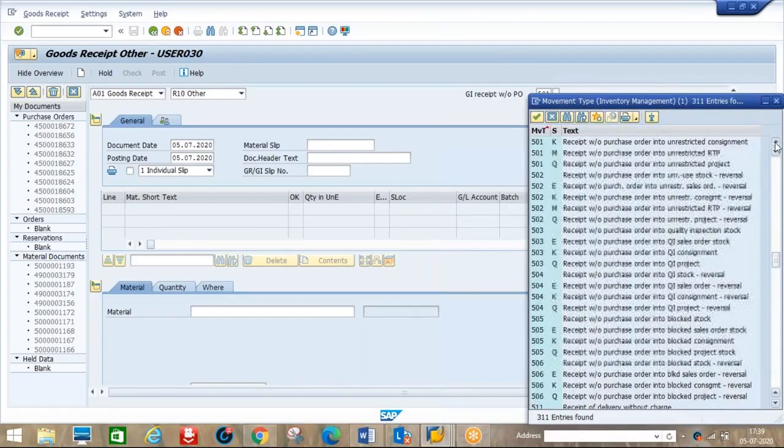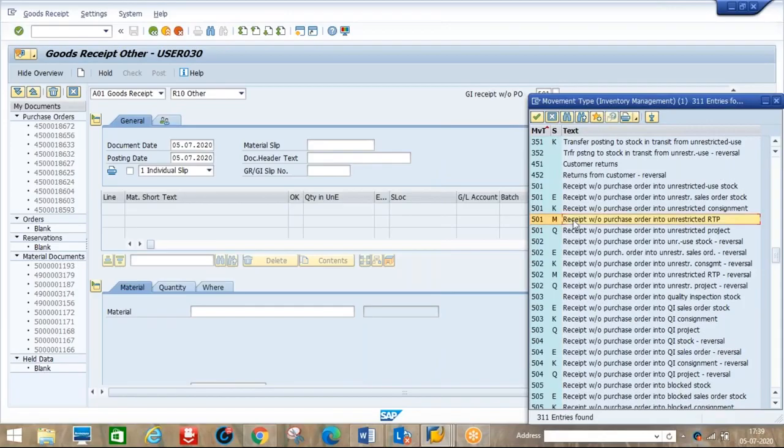501M means receipt without purchase order into unrestricted RTP. Whenever we are receiving material without a PO, this is what we should select. Then 502M is the reversal. That's it. So goods received without purchase order into unrestricted RTP reversal.